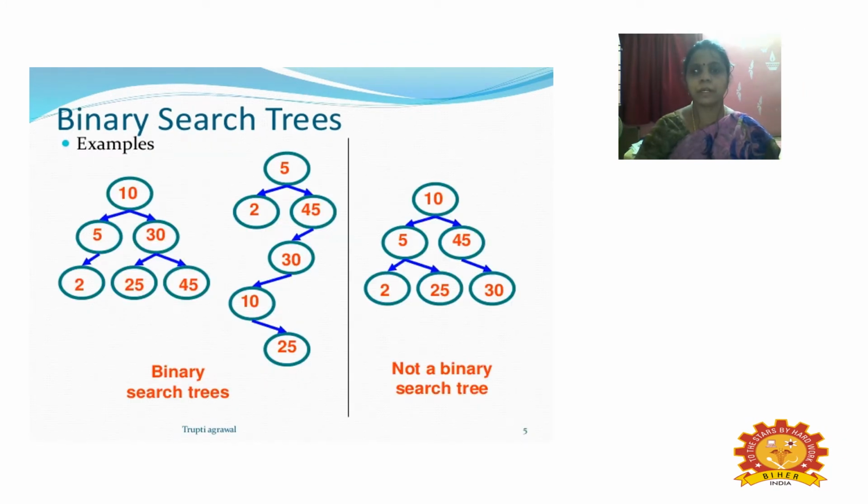Here we are going to see some examples with values. With those values, we are going to construct a binary search tree based on the properties. We have a set of values, 10, 5, 30, 2, 25, 45, to be placed in a tree.